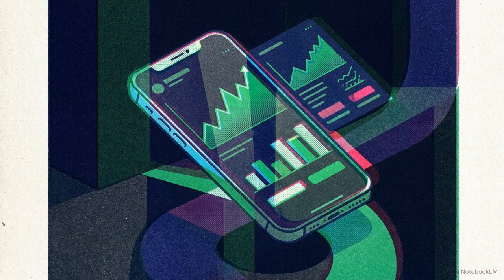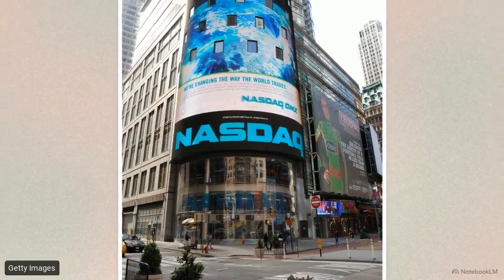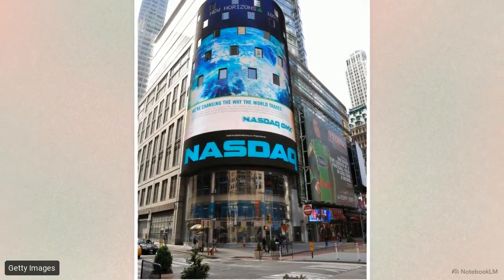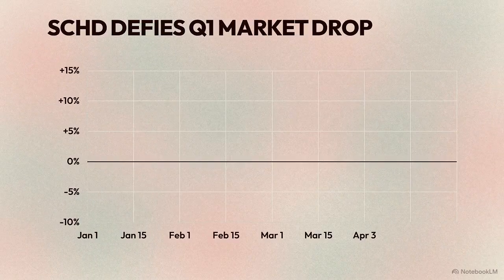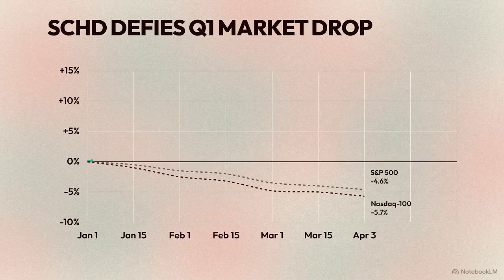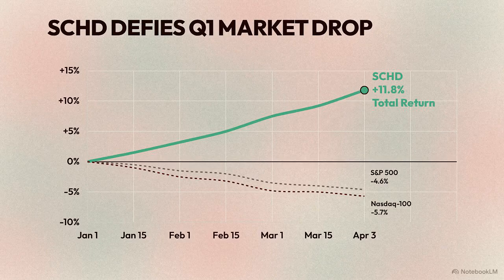Many modern portfolios are built on aggressive growth stocks. While these assets perform well during periods of economic strength, they are inherently fragile when global conditions deteriorate. Amidst this downturn, one specific asset behaved differently. The Schwab U.S. Dividend Equity ETF, known as SCHD, surged by 11.8% when including its quarterly dividends.